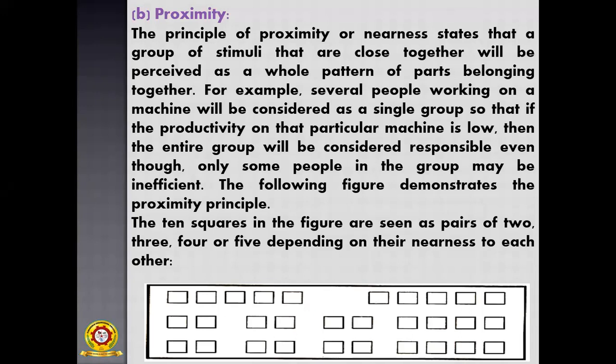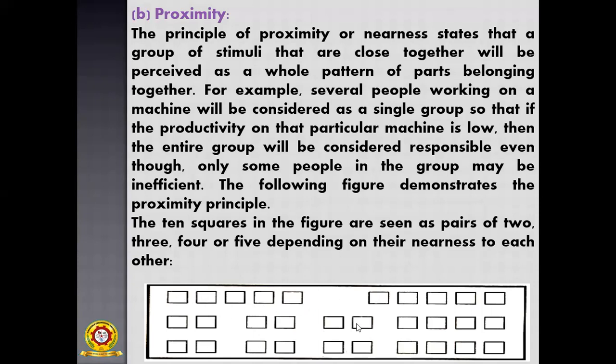The 10 squares in the figure are seen as pairs of 2, 3, or 4, 5, depending on their nearness to each other. Those who are near each other have a similarity between them. Some groups have 2 blocks, some 3, some 5. These blocks are similar, and those blocks are similar.